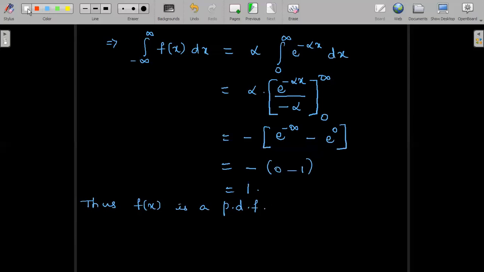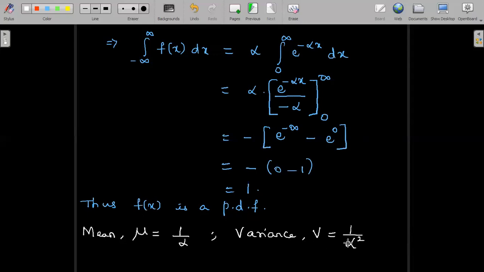Now we will make a note of the formula for mean and variance. The mean mu of the exponential distribution is given by 1 divided by alpha, and the variance V of the exponential distribution is defined by 1 divided by alpha square. So the standard deviation will be 1 by alpha. So mean mu is equal to 1 by alpha and variance V is equal to 1 by alpha square.